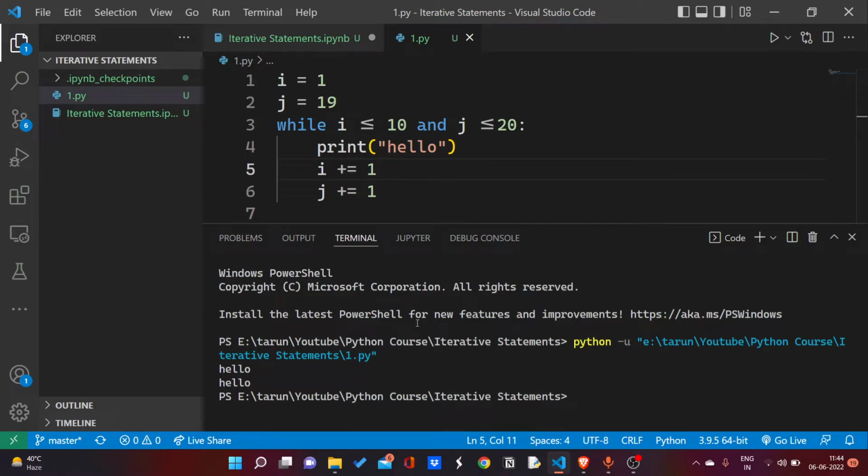Now 3 is less than equal to 10, but 21 is not less than equal to 20. So one condition is true and the other condition is false. So true and false equals false. Our condition is false, our loop stops. So we get hello printed just 2 times. This is all about while loop.